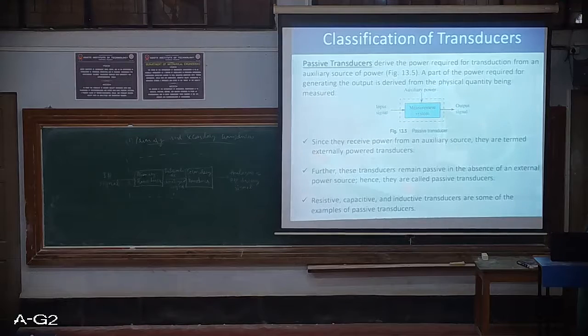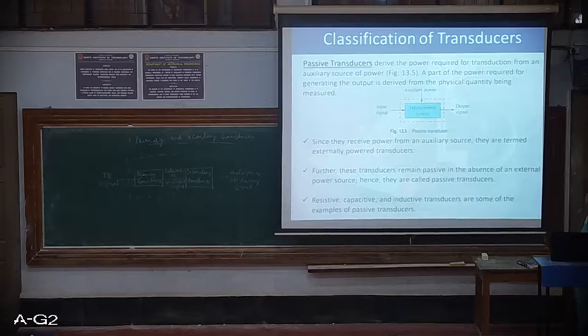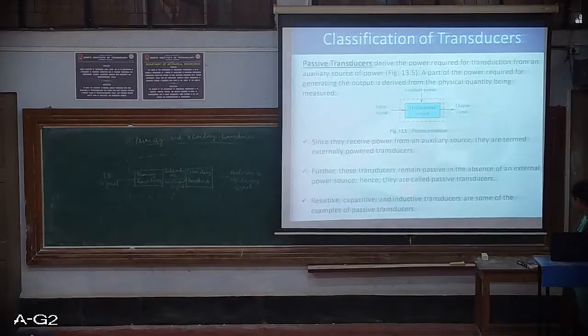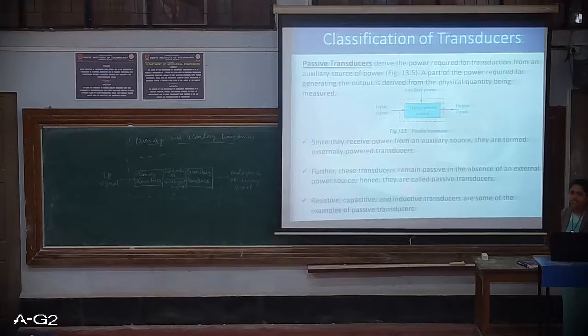A part of the power required for generating the output is derived from the physical quantity being measured, but a part of the energy is given by an auxiliary power source. It doesn't completely depend on the auxiliary power source, though it generates a little amount of voltage from the physical quantity being measured, but it also needs auxiliary power. That's why it is called a passive transducer.